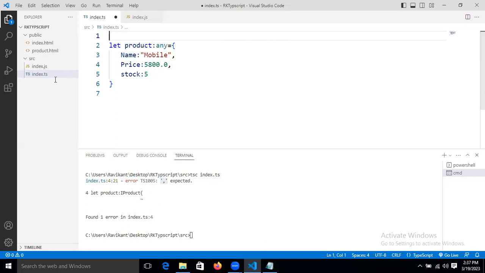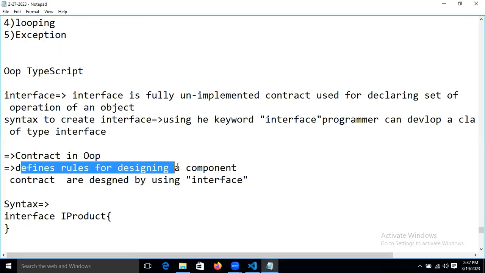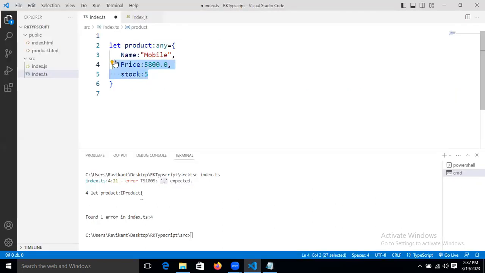What we wrote here defines rules for designing a component. See, here we declared without rules. If we store number data, then this property becomes number type. We already learned this initially, guys. If we are not taking the data type, whatever data we store, that property becomes based on that. See, it's a number type.